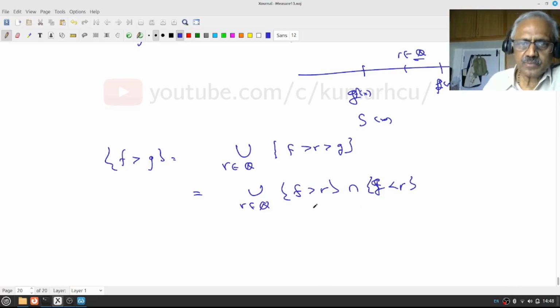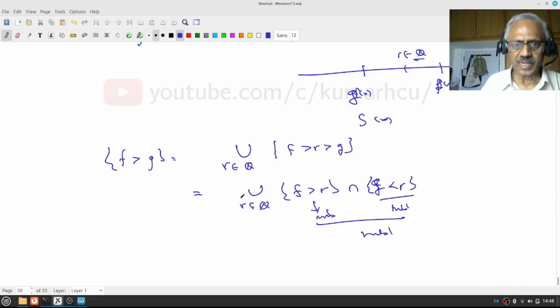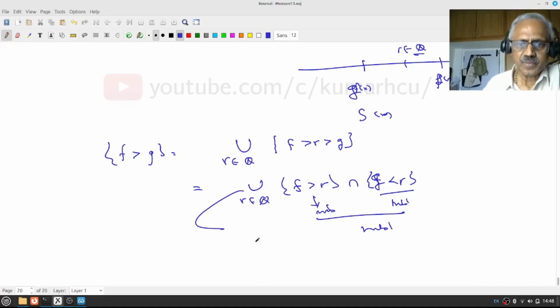Now by the measurability results 1, 2, 3, 4, 5, we know this is a measurable set. This is also a measurable set, right? This will be a countable union. Notice that some of them may be empty. For example, this may be non-empty, this may be non-empty, but their intersection may be empty. But in any case, each one of them is measurable, and I am taking a countable union of measurable sets, therefore it is measurable. Do you understand that? I have to allow any r, but the same r appears in both things. This is written as this.